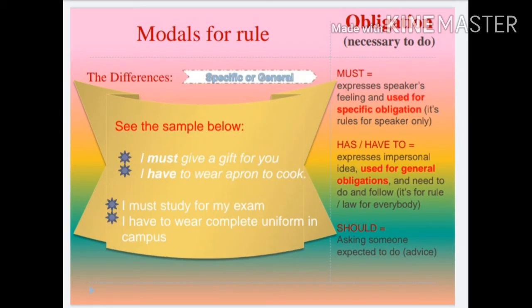The next example, I must give a gift for you. I must study for my exam. These two examples are used for specific obligation, as the second rule from using must in obligation. The next, I have to wear apron to cook. I have to wear complete uniform in campus. These examples are also used for general obligations when you use have to.